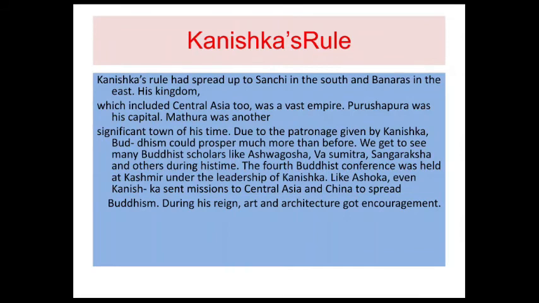He established his rule in 78 CE and started a new era, which is why we call it the Shaka era. Kanishka's rule spread up to Sanchi in the south and Banaras in the east. His kingdom, which included Central Asia too, was a vast empire. Purushapura was his capital. Mathura was another significant town of his time.